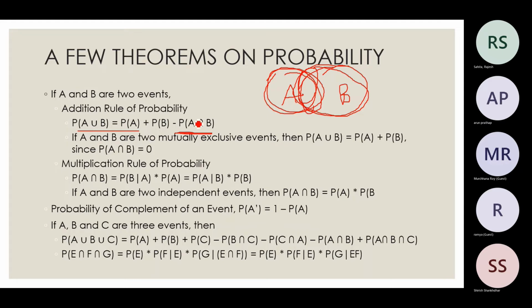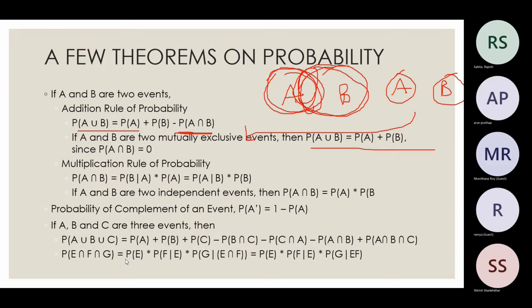Now if A and B are mutually exclusive, then A will be like this, B will be like this. So A intersection B is 0. So this term will be 0. Then probability of A union B will be probability of A plus probability of B. Then multiplication rule of probability.